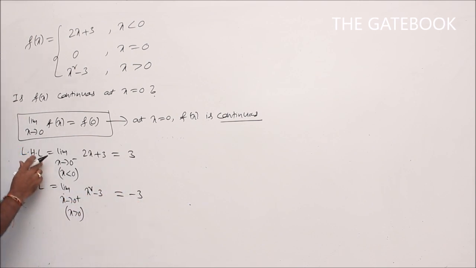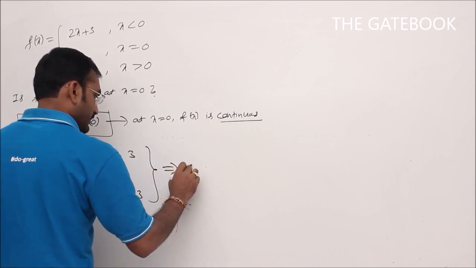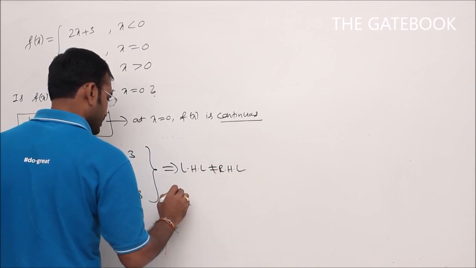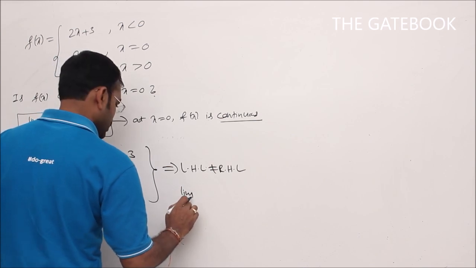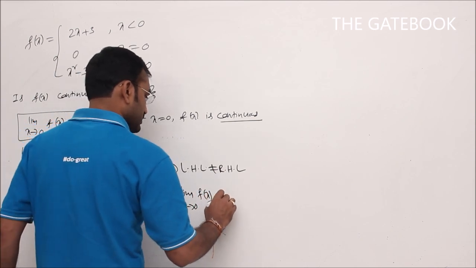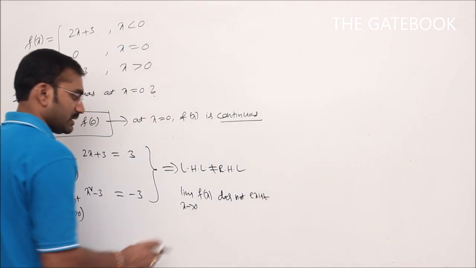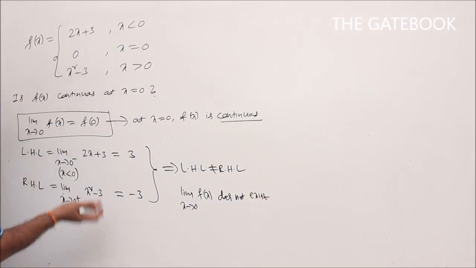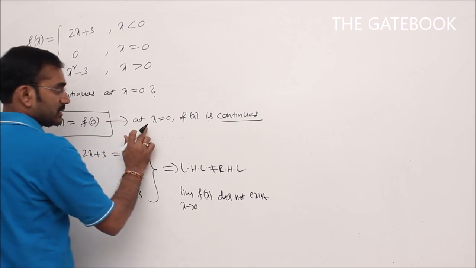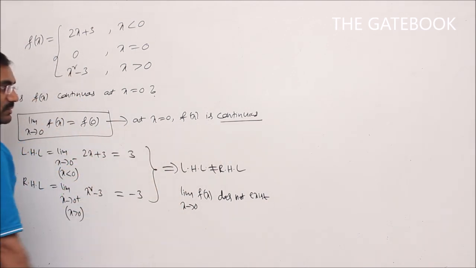So the left hand limit and right hand limit both exist, but are not equal. Left hand limit not equal to right hand limit at x equal to 0. Therefore I can say that the limit x tends to 0 of f of x does not exist. If the limit does not exist at x equal to 0, I can say that the function is discontinuous, because if the limit exists and is equal to the function value, then only I can say that at x equal to 0, the function is continuous. If the limit does not exist, it is always discontinuous at that point.